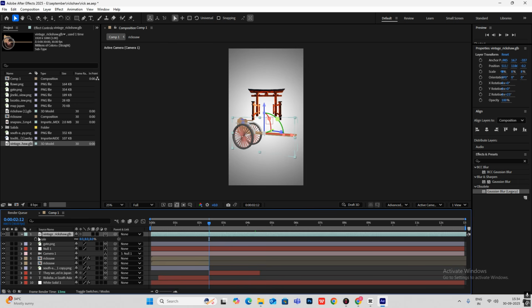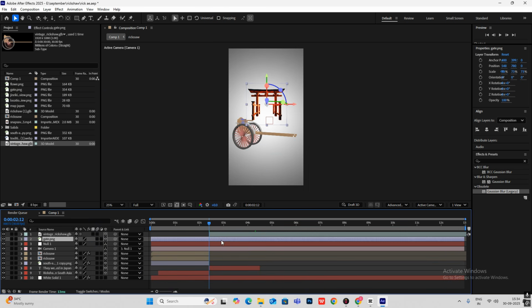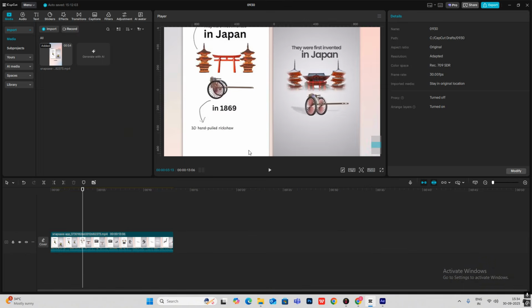So first I'll cut the layer, hit alt and left bracket, so the layer starts from here, which is the second scene. Okay, also we want our gate to start from here too. And then this will rotate, as you can see over here, in this fashion.